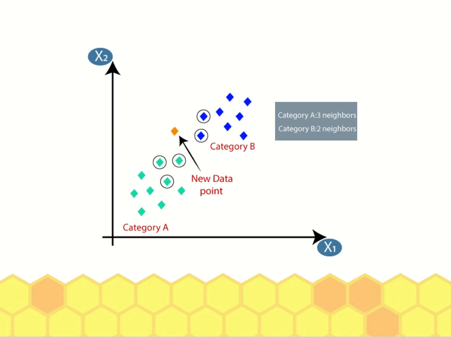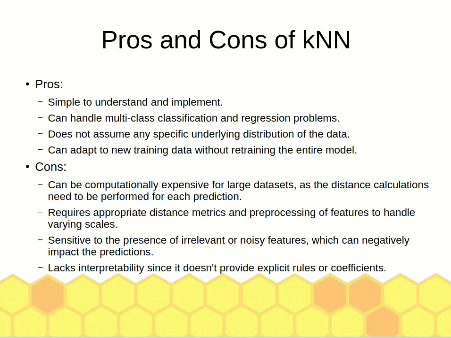So the advantage is it is simple to understand and easy to implement. It can be used for multi-class classification and also regression problems. There is no specific assumption on the underlying data, and of course it can be adapted. If there are new training data available, then it can be added without retraining the entire model.